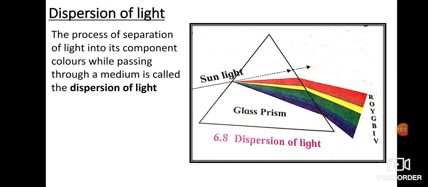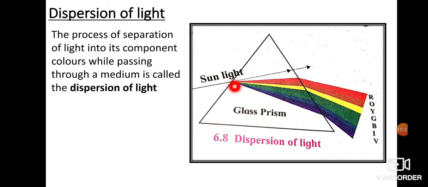But when this same white light enters the prism, the medium changes. In this medium, the different colors of different wavelength refract at different angles. Again I repeat, when white light enters a single medium like glass, the angles of refraction are different for different colors.